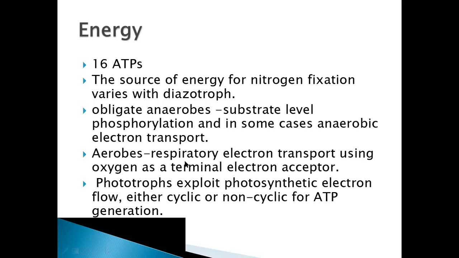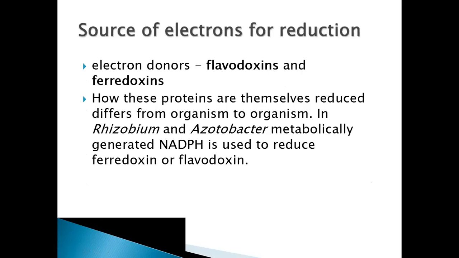Coming to aerobes, there will be a respiratory electron transport chain, and through this ETC, ATP will be generated. Phototrophs exploit photosynthetic electron flow, either cyclic or non-cyclic. If the organism is a photosynthetic organism, through cyclic or non-cyclic photosynthesis, ATP can be generated. Now, the source of electrons for reduction. We have seen first from where we are getting ATP.